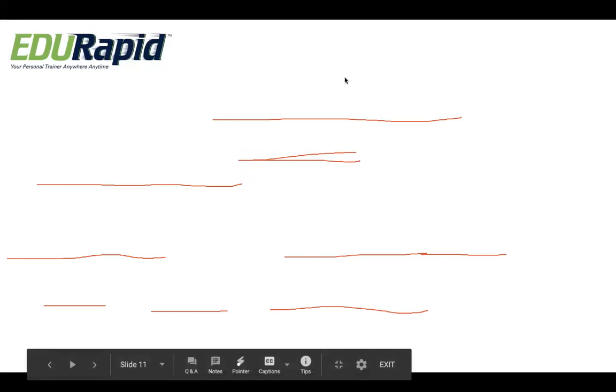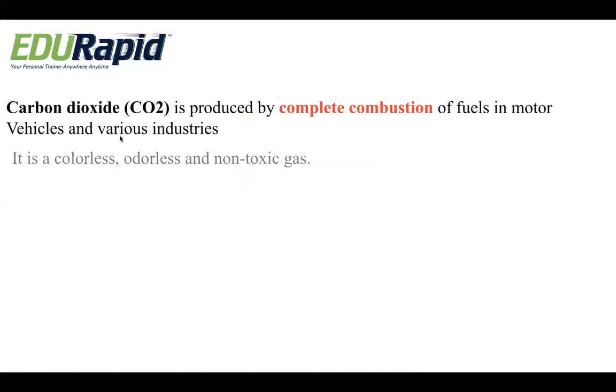Next we have carbon dioxide, the second primary pollutant. Carbon dioxide is produced by the complete combustion of fuels in motor vehicles and various industries. Carbon dioxide is a colorless, odorless, and non-toxic gas. So carbon dioxide is a non-toxic gas.